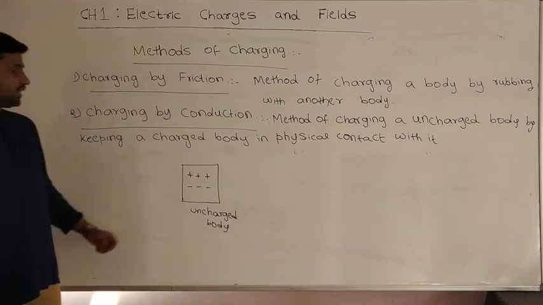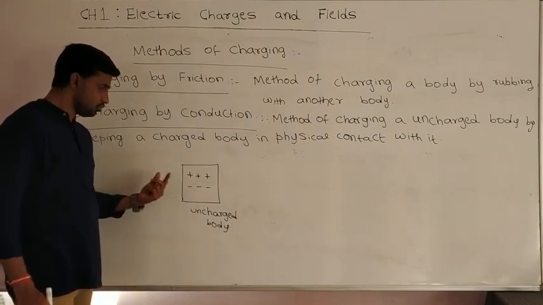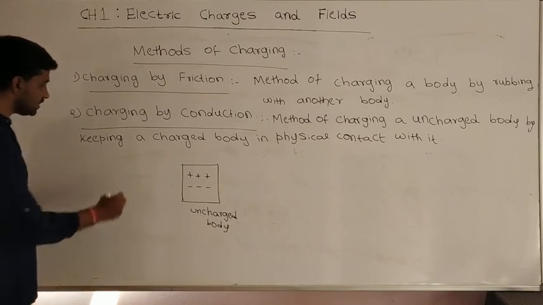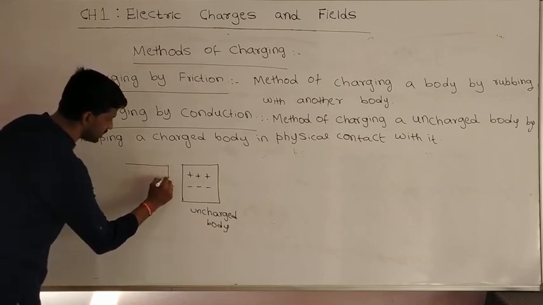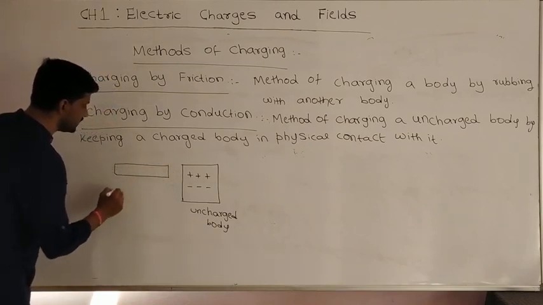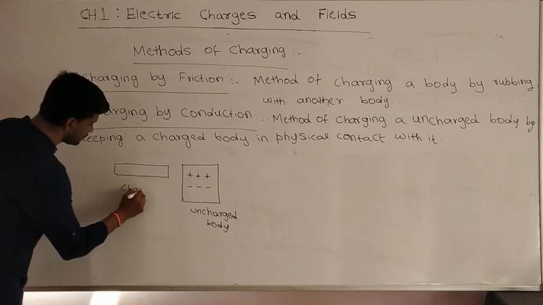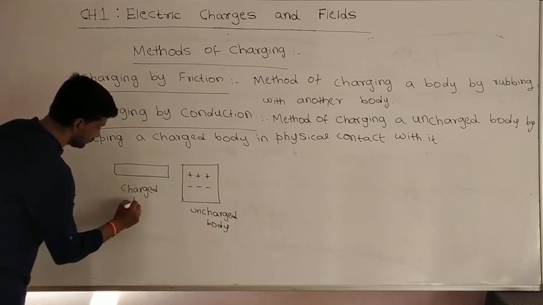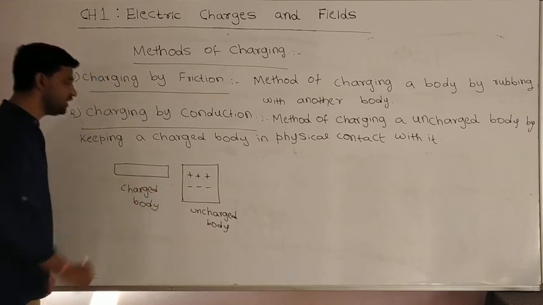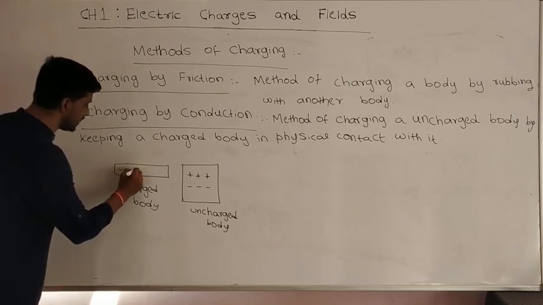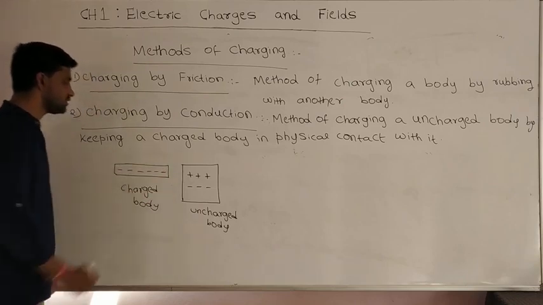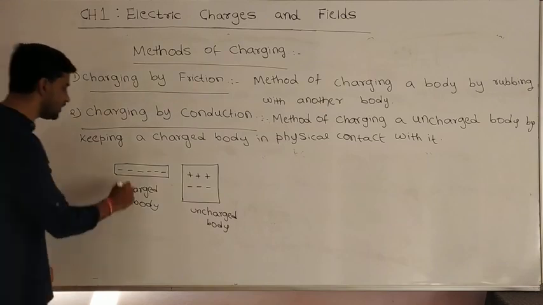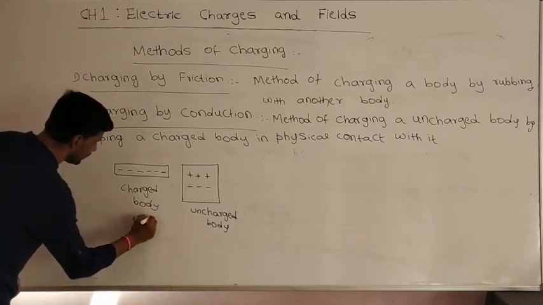How can we do this? To do so, I am taking another body that is a charged body, and I am assuming that it has 6 electrons. This body I am taking as the first body.